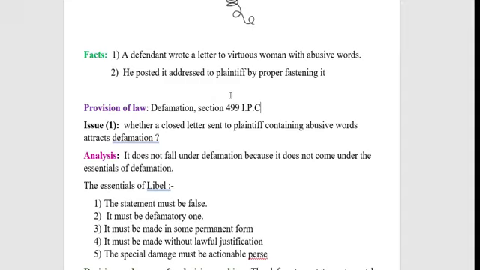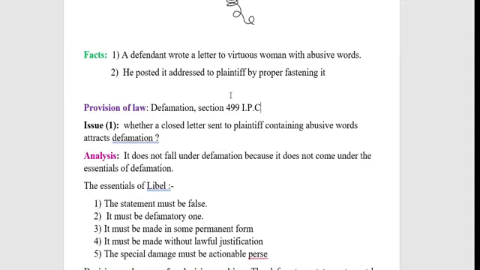That means what we can read from this definition is that it may amount to defamation to impute anything which is addressed to the person.